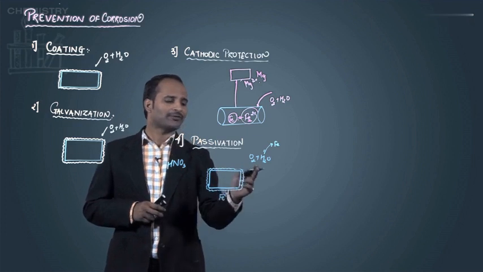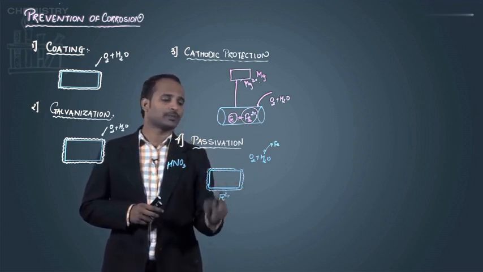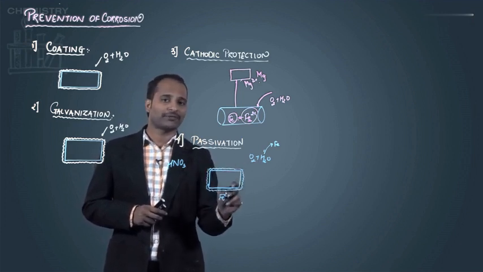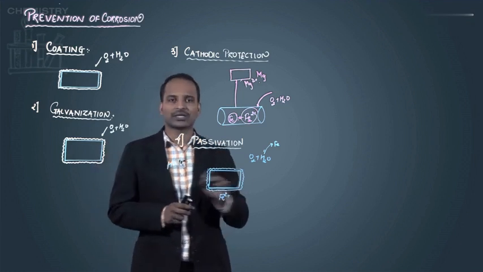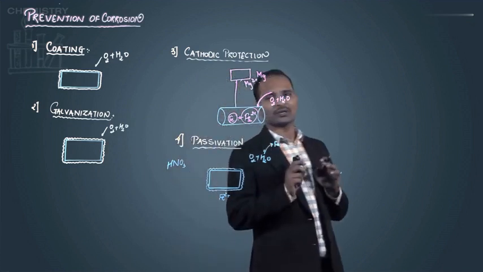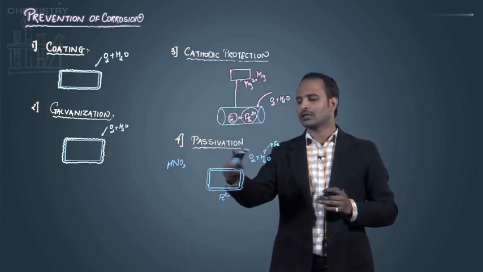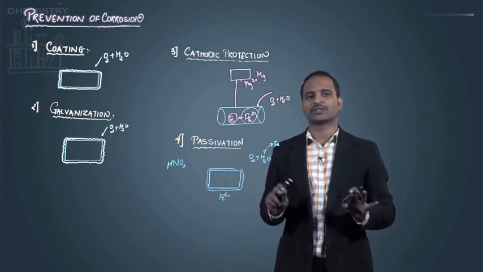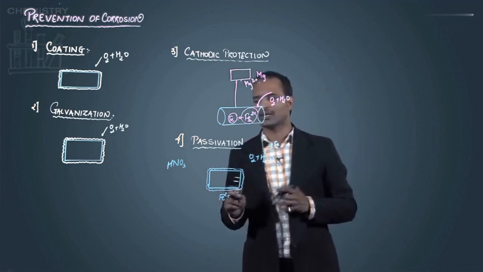That is, Fe gets oxidized to Fe2+, and rust forms only from Fe3+. So when oxygen and water come here, instead of getting Fe metal, they get the oxides of Fe, so they will not attack it, because moisture and oxygen attack only the metal, and on the surface there are currently only the oxides of Fe. So the surface has been made passive by treating it with a strong oxidizing acid like HNO3.